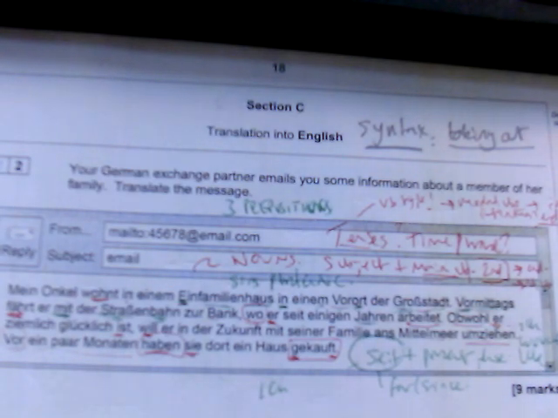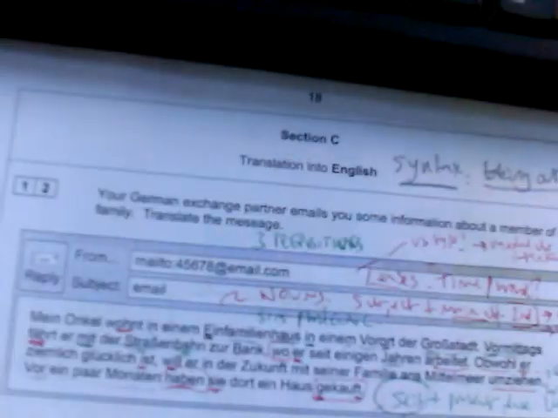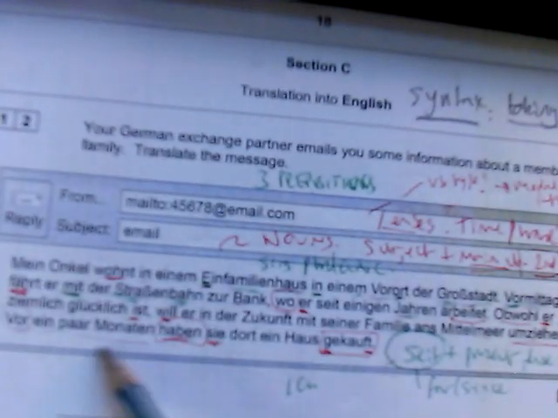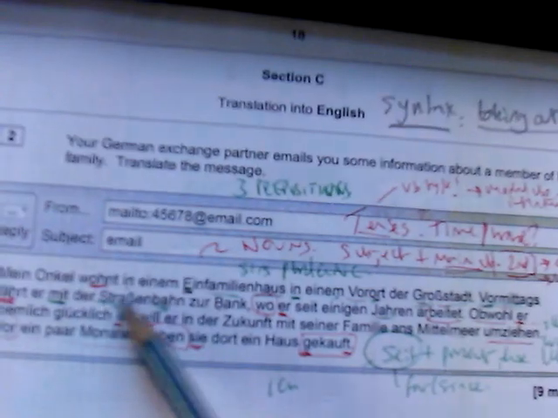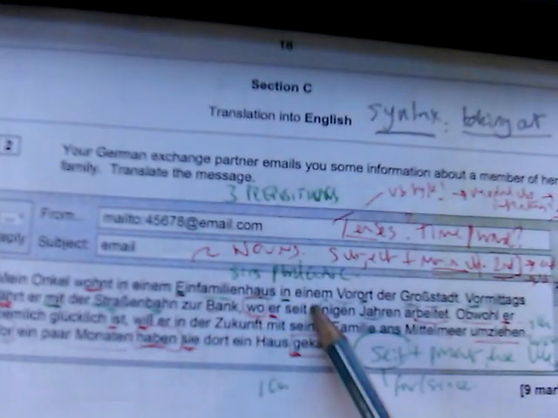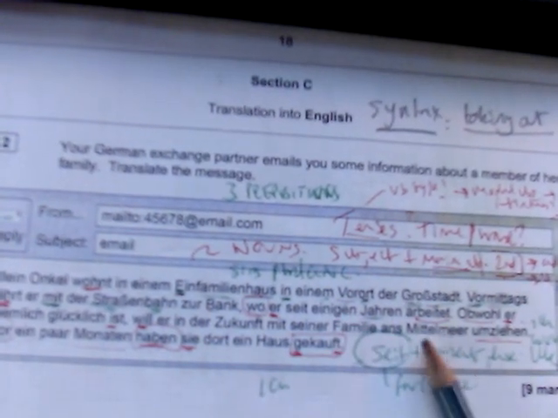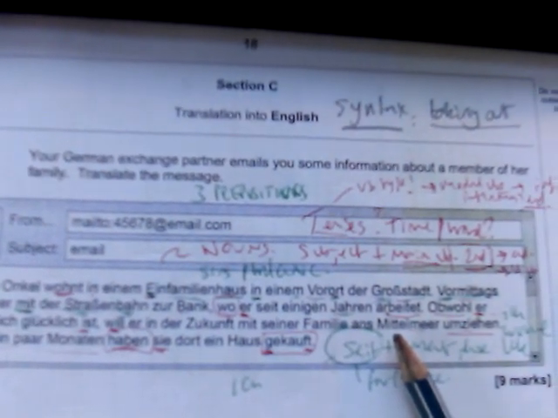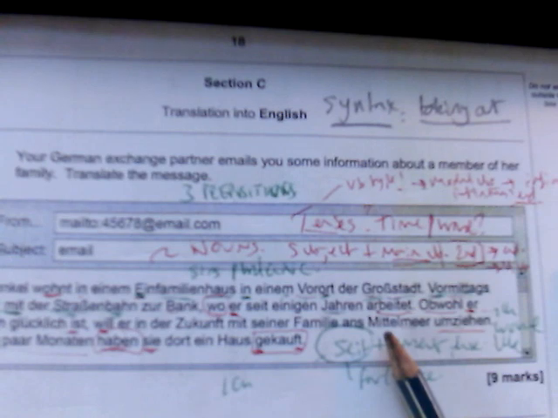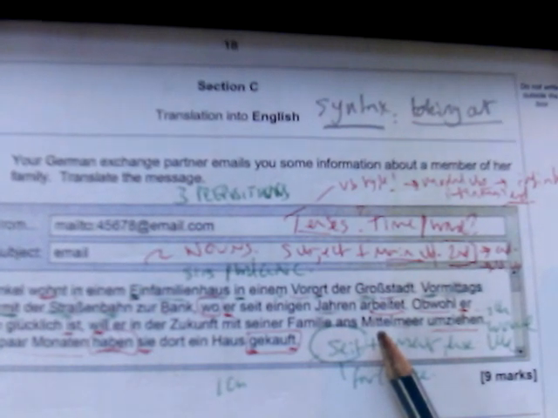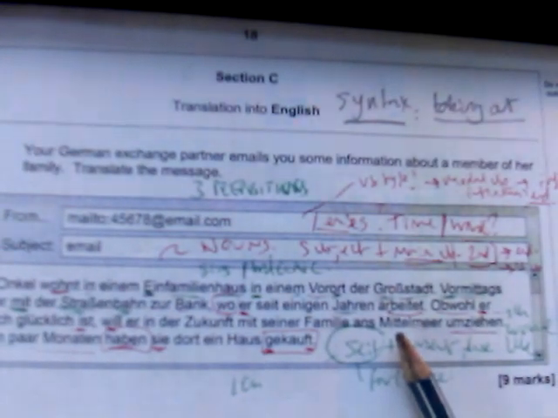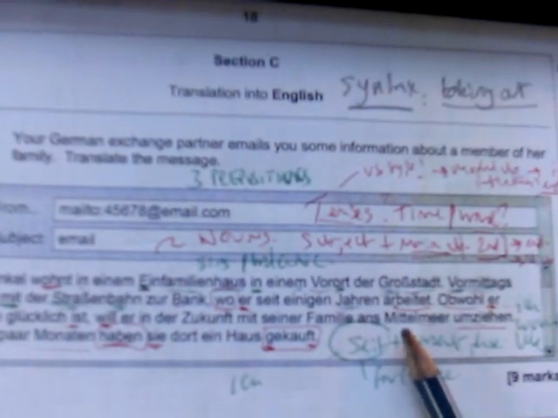Okay, so we've got that there. Vormittags fährt mit der Straßenbahn zur Bank, wo seit einigen Jahren arbeitet. So remember that with the wo we have to look to the end, okay, to see what the verb is happening, where he has worked for several years. Now I mentioned about the seit, didn't I? So although I've just talked about it here, look, it's here, seit.